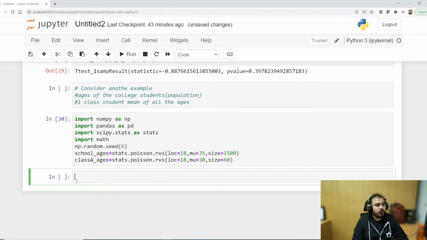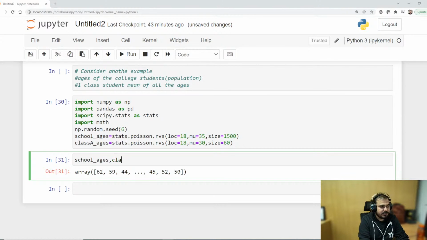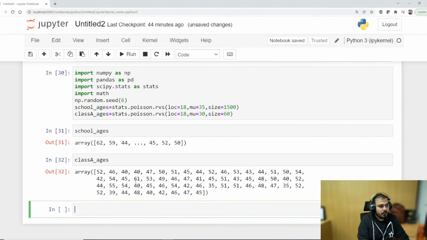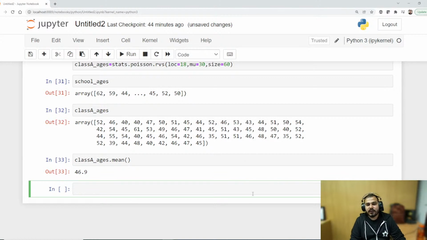Okay. So in this particular case, if I go and see school_ages, here is my value. And similarly, if I go and see class_A_ages, this is my class_A_ages, which are basically my 60 data. Now let's do one amazing thing. First of all, let's try to find out class_A_ages.mean. So here you can see that it is 46.9.